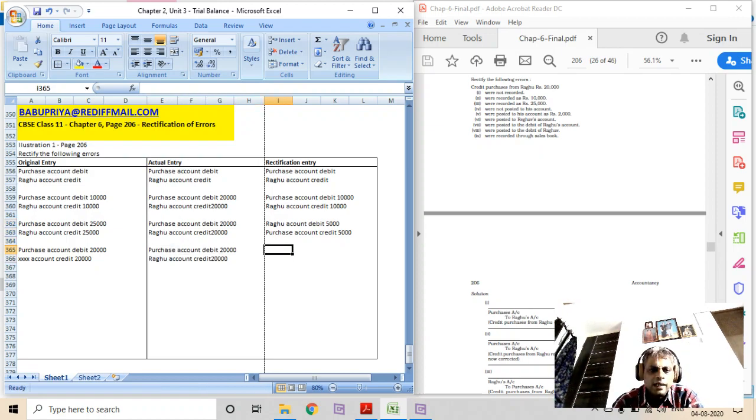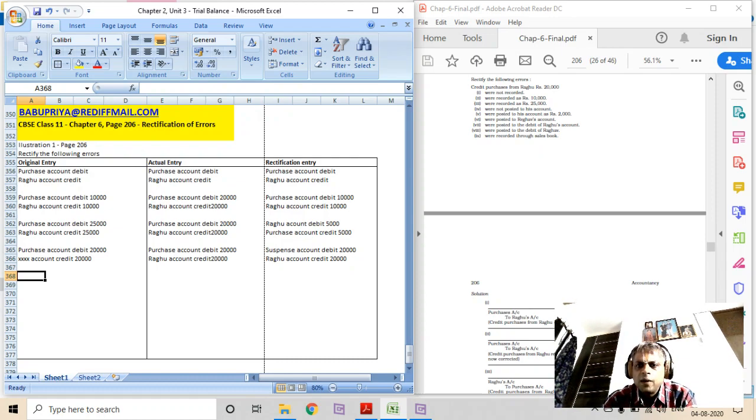And what should be the rectification entry? It should be, purchases entered correctly, so suspense account debit 20,000, Raghu account credit 20,000. Hope this is clear. Let's get to the next one.